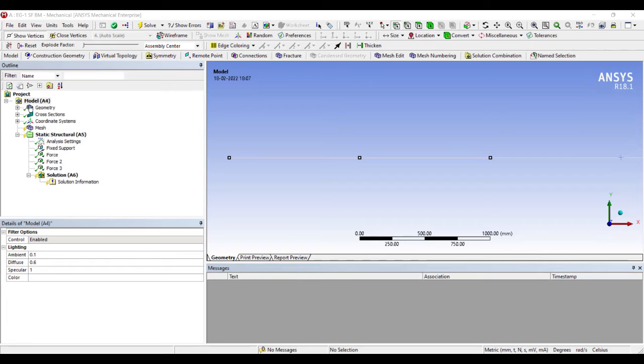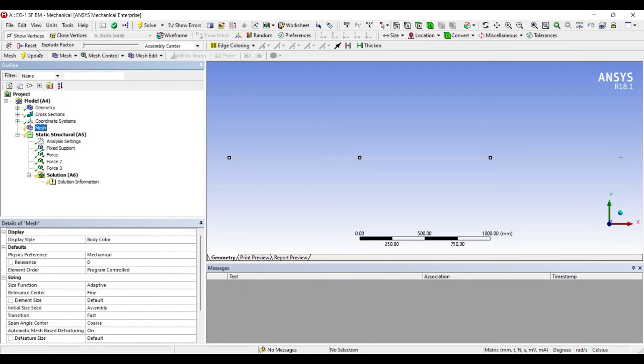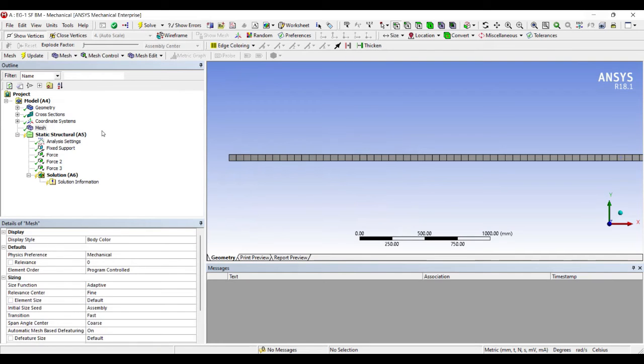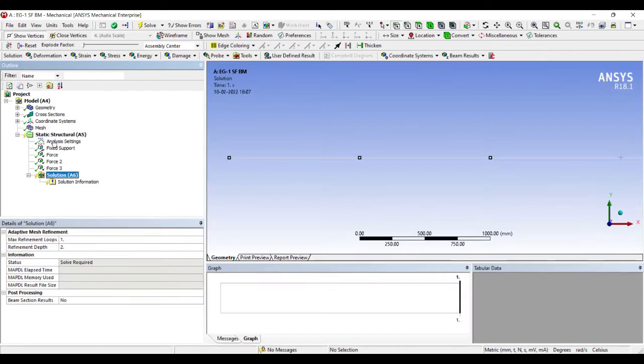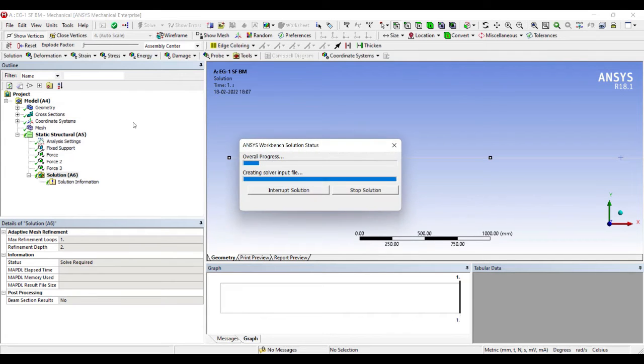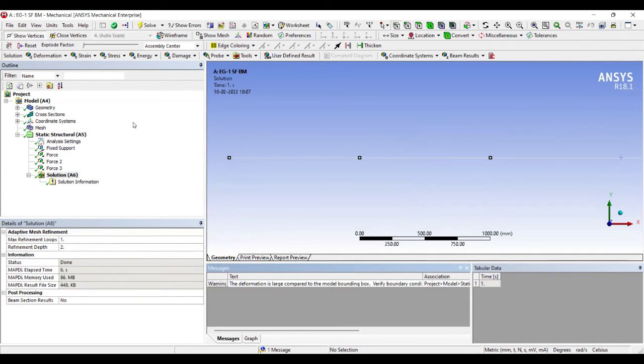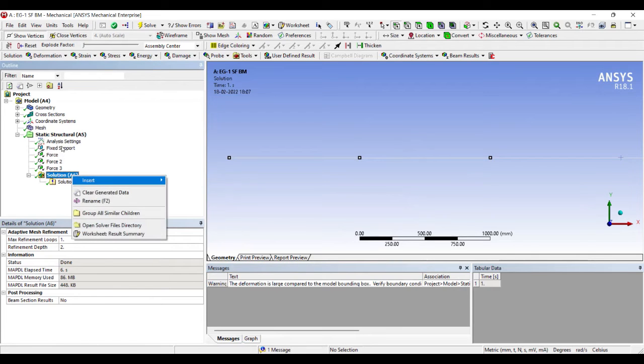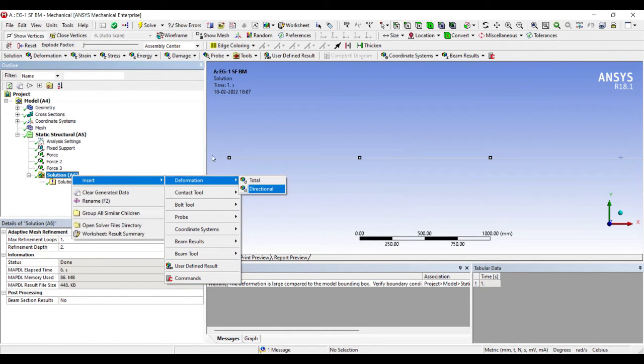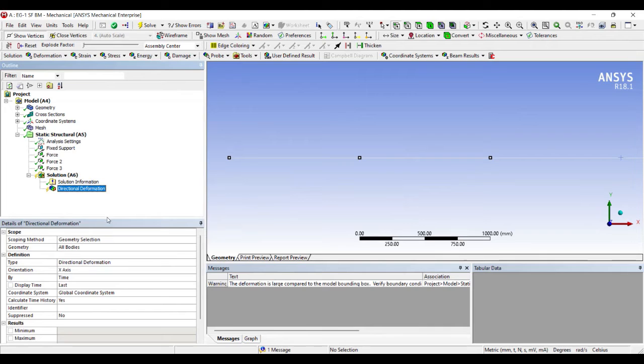And everything has been incorporated. The mesh needs to be regenerated, so I'll click on update. Now I'll go to solution because I have applied all the boundary conditions, so I'll click on solve. Now I'll go to solution, right click, insert, deformation, directional. Since I've applied the load in the y direction, I want to see the deformation also in the y direction.